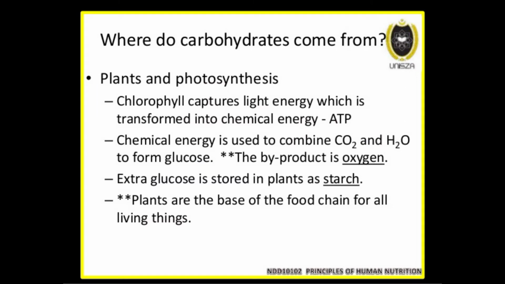First of all, carbohydrates come from plants through the photosynthesis process. Chlorophyll captures light energy, which is transformed into chemical energy, that is ATP. This chemical energy is used to combine CO2 and H2O to form glucose, with oxygen as a byproduct. Then extra glucose is stored in the plant as starch. Plants are the base of the food chain for all living things.